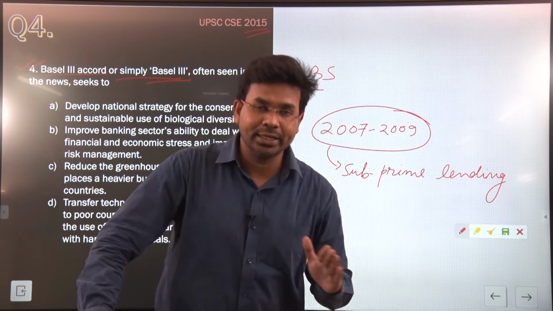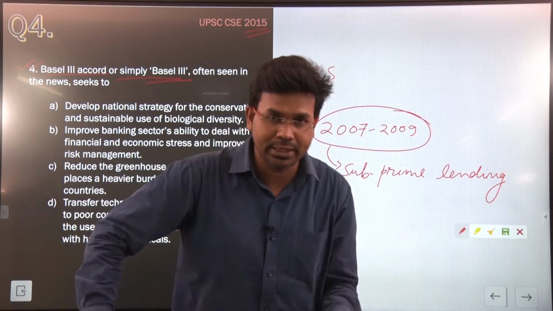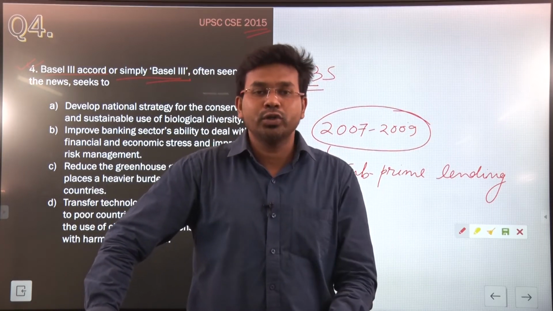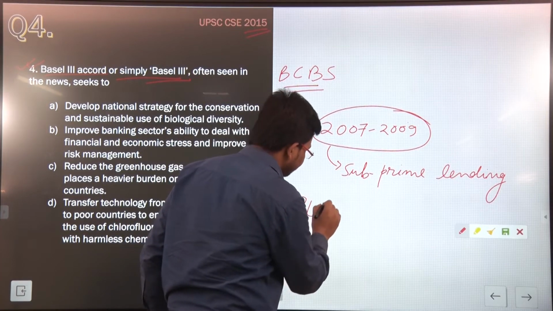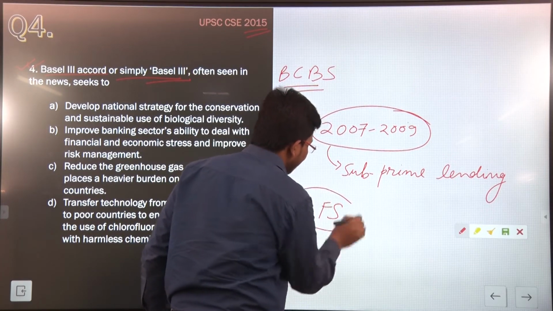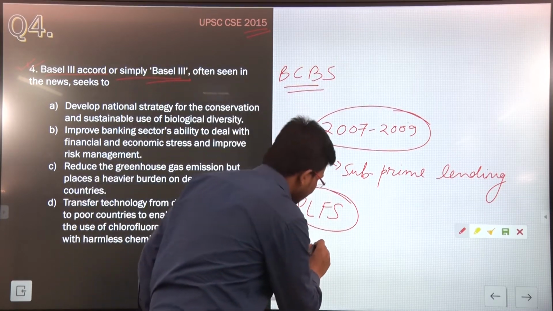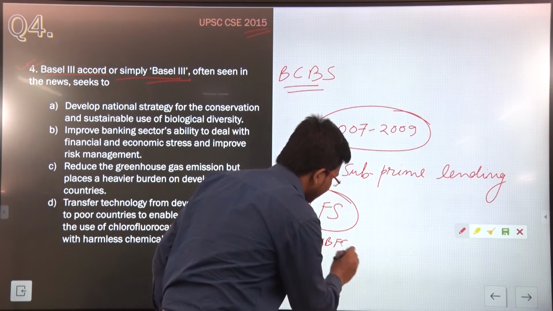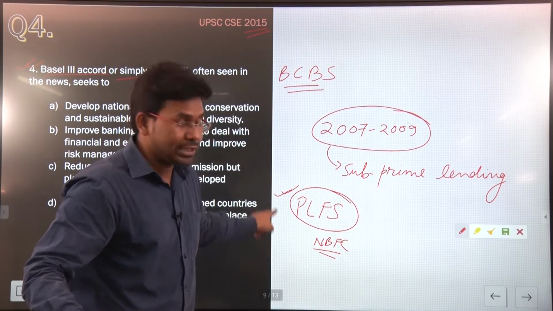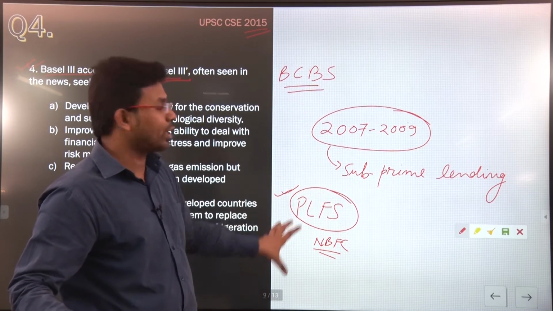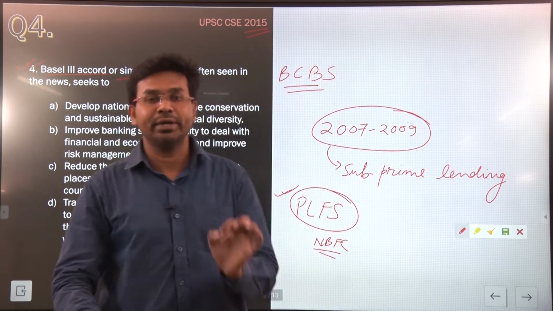Many countries faced financial crisis because of the collapse of Lehman Brothers, and in the Indian economy also, recently, there was one specific NBFC, a non-banking financial company, that collapsed. Collapse means it was not able to repay its debt on a timely basis or service its interest.